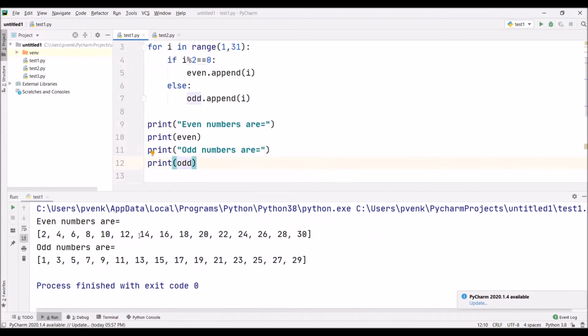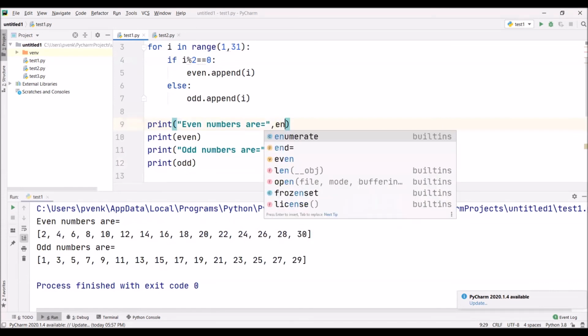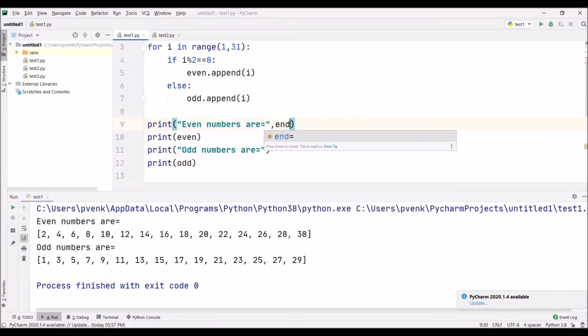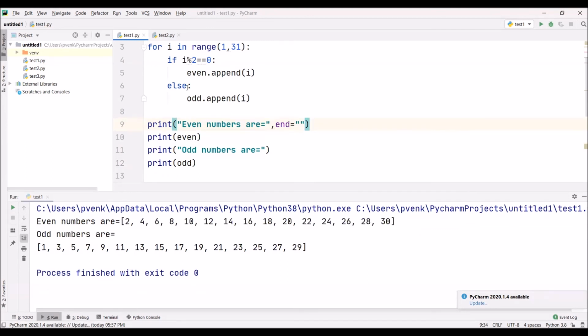Okay, now even numbers are, odd numbers are, but I want the even numbers to be printed in the same line. The even numbers are equal to, all these numbers I want to print in the same line. Is it possible? Yes, there is a possibility. Then we have to write here, I am expecting there is another item from the print, so do not end here. So we are writing end equal to, giving double quotes. Then you observe, the even numbers are equal to 2, 4, 6, 8. The two lines are printed in the same line.